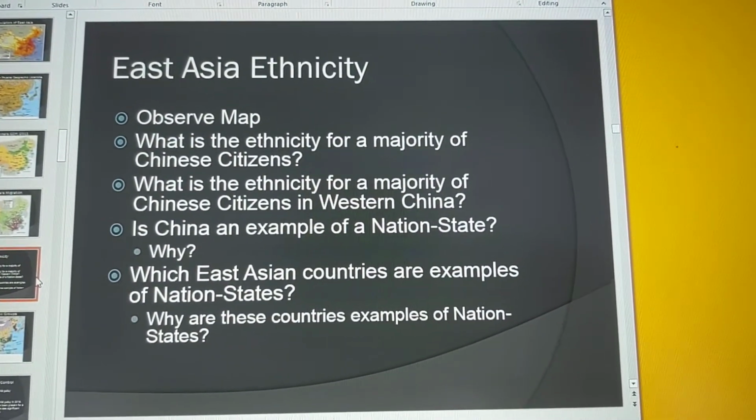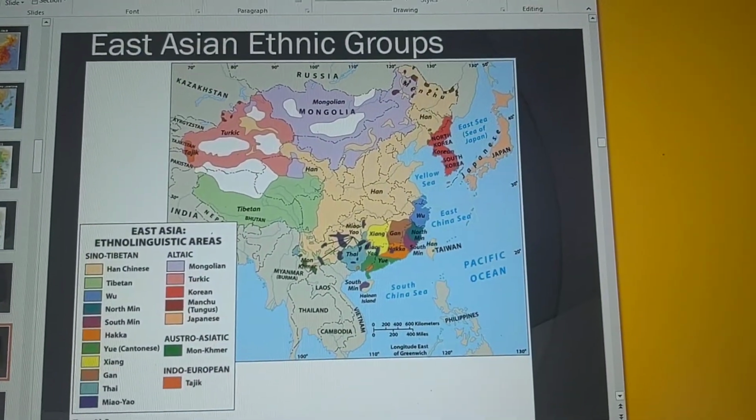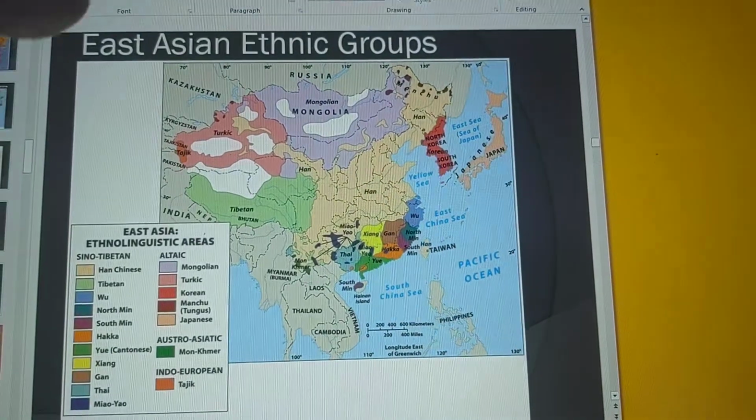Now, is China a nation state? Well, let's take a look at the map here. Look at all the different ethnic groups here.